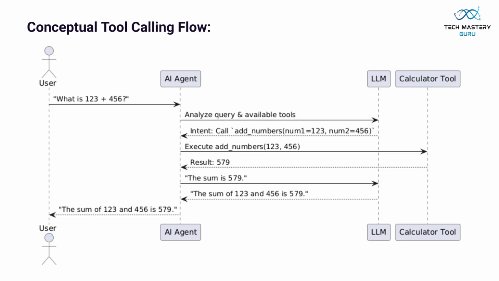This diagram illustrates the conceptual flow of tool calling. A user query triggers the AI agent to analyze and call a tool, like a calculator, execute it, and then synthesize the result into a final response for the user.